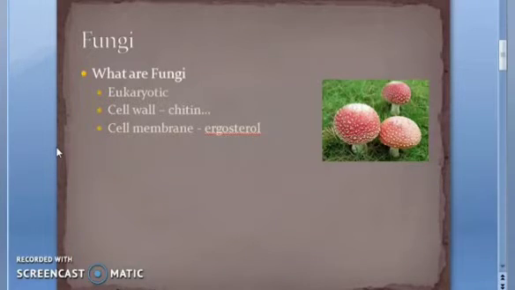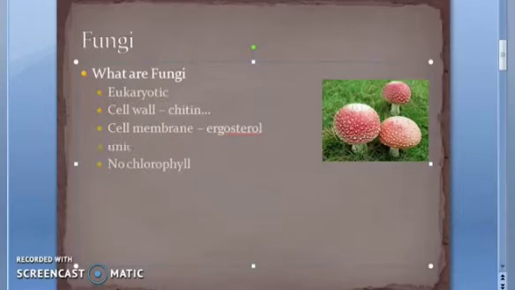They don't have chlorophyll, okay? So, what all did you see now? No chlorophyll. So, they are not like plants. They cannot just make their own food. Unicellular or multicellular, they can be anything they want.